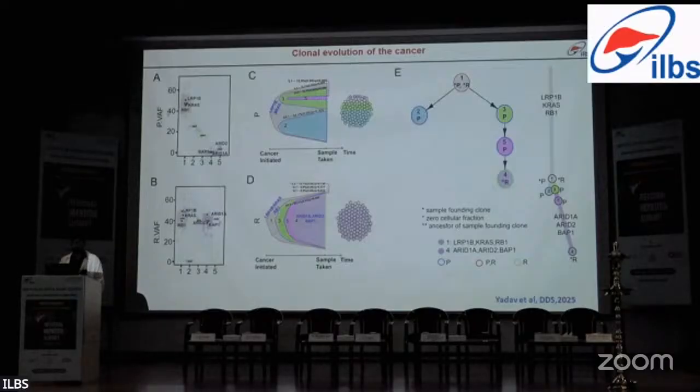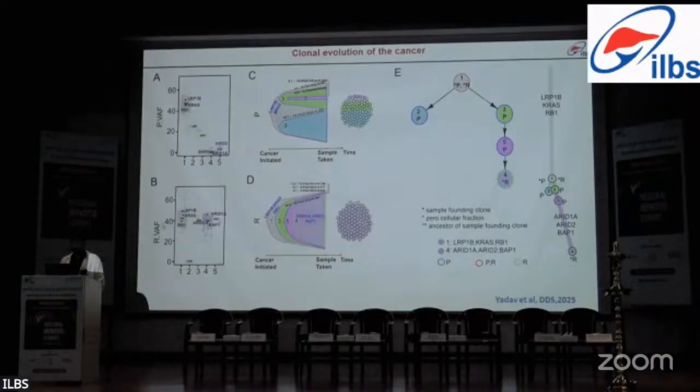The primary tumor had a high frequency of mutations in LRP1B, KRAS, and RB1, but as the tumor developed in both metastasis and PDX, the variant allele frequency of other genes such as ARID1A, ARID2, and BEP1 was almost similar to the initial mutation clones. So clone 1, which was supposed to be present at the initiation of gallstone, had mutations in LRP1B and KRAS, and further subclones did develop, but most mutations were present in the initial clone only.